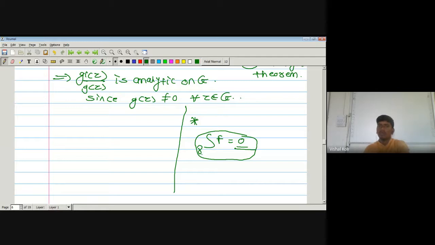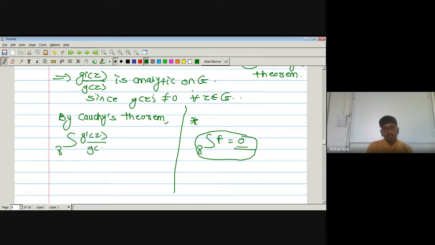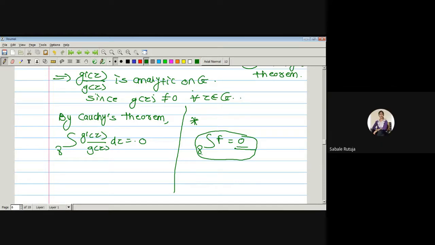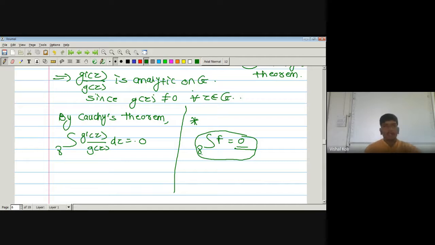Okay, so here g dash of z upon g of z is analytic on G and gamma is a closed rectifiable curve in G. Then by Cauchy's theorem, the integral over the curve gamma of g dash of z upon g of z is equal to 0. Till here, any doubts? No sir. Okay.